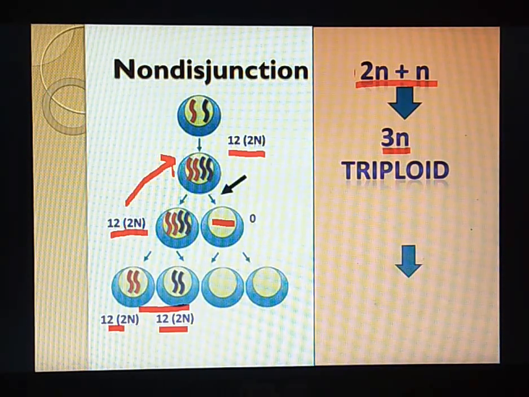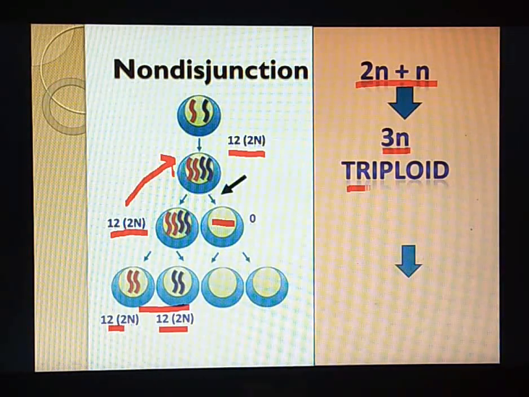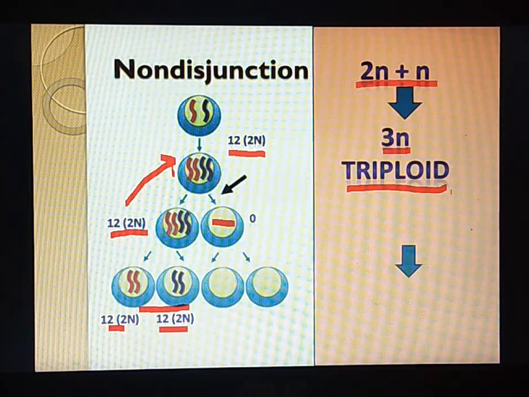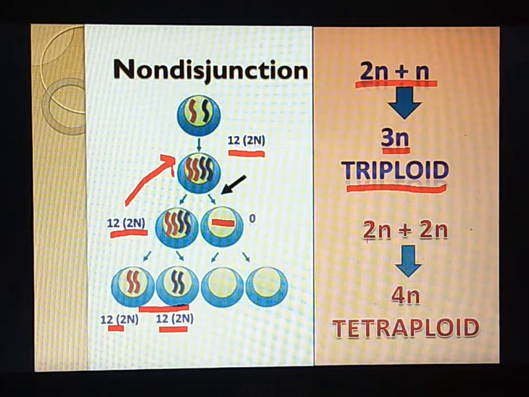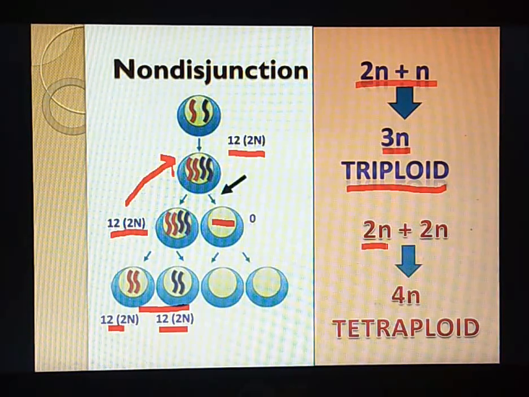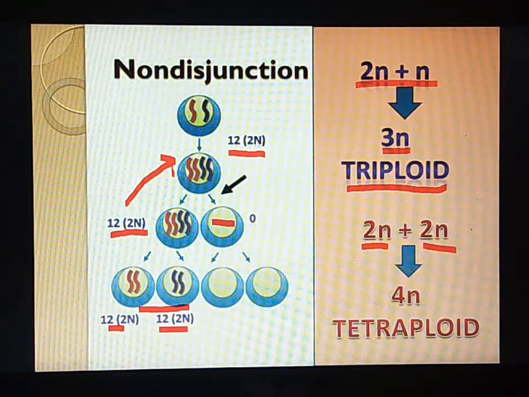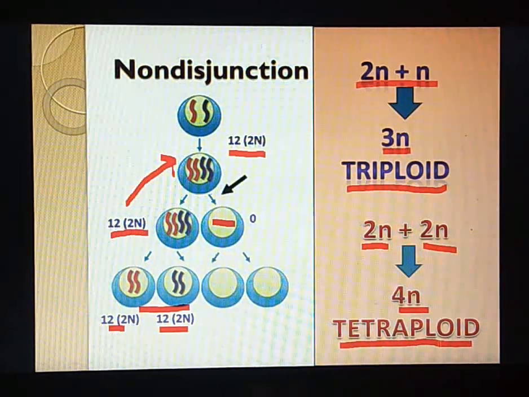It is because one extra set of chromosomes is present in one of the gametes. So these individuals will have a triploid number of chromosomes. Another example is wherein if a diploid gamete fuses with another diploid gamete, it will lead to 4n or tetraploidy.